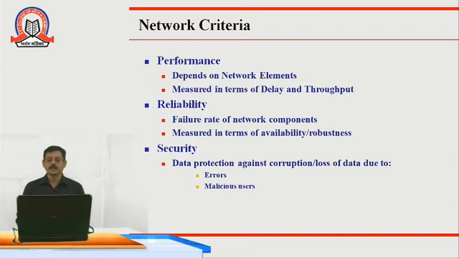Performance is always measured in terms of delay and throughput. If the data transfer is delayed by a few seconds or a few minutes, then it's not usable. So we always measure the performance with this. Then the network should be reliable. So what is reliability of a network?